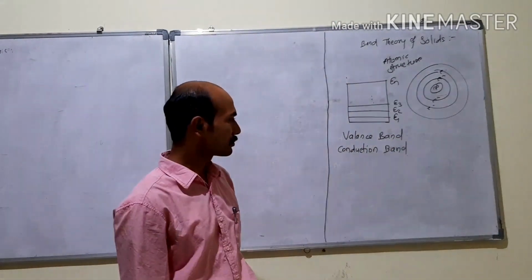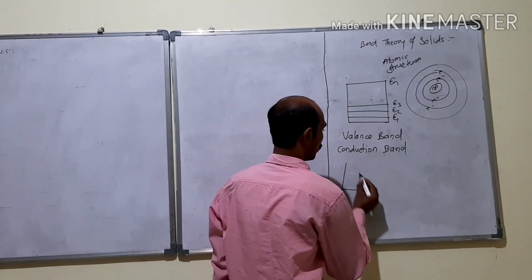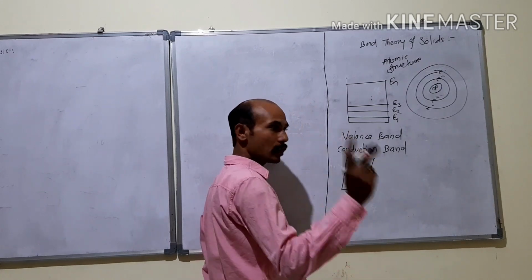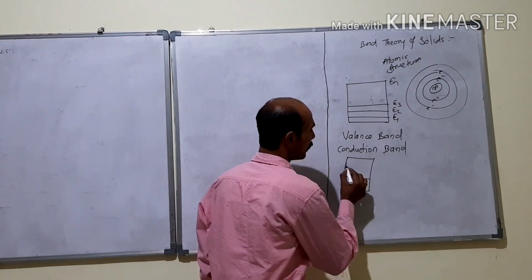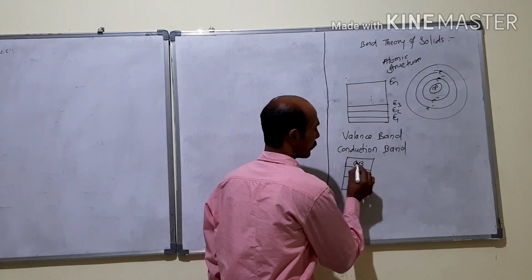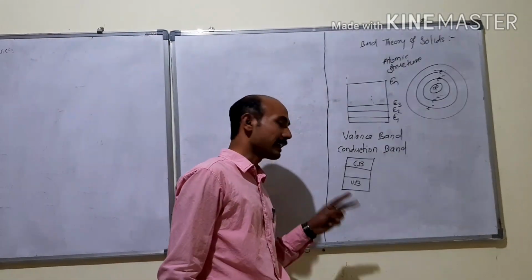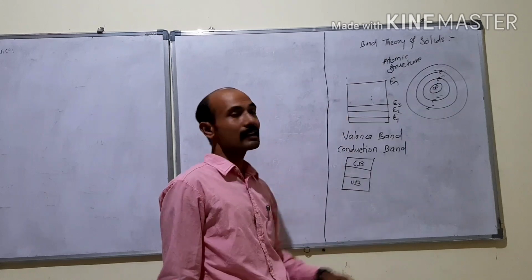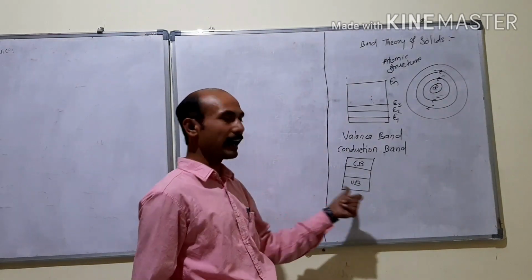Now see here, broadly we can write that this material consists of 2 major bands or 2 energy states. This is the valence band and this is the conduction band. Now, according to the gap between the valence band and conduction band, the materials are divided into 3 categories on the basis of band theory.